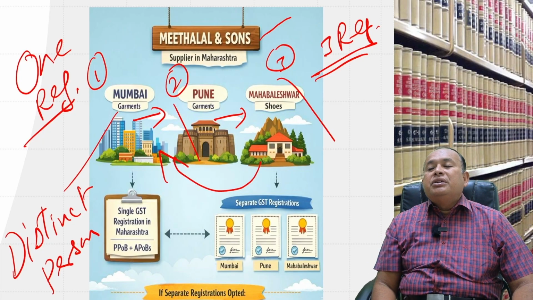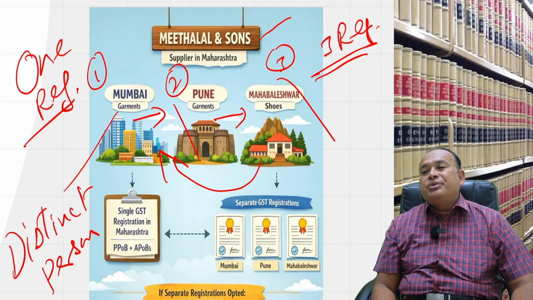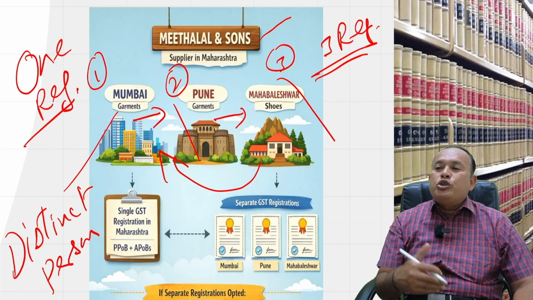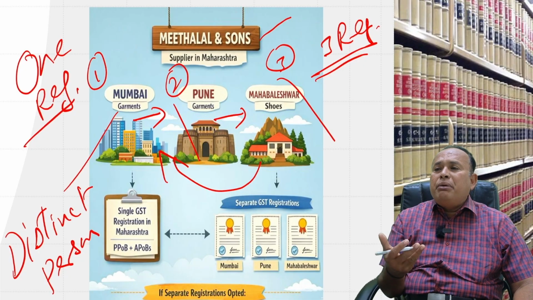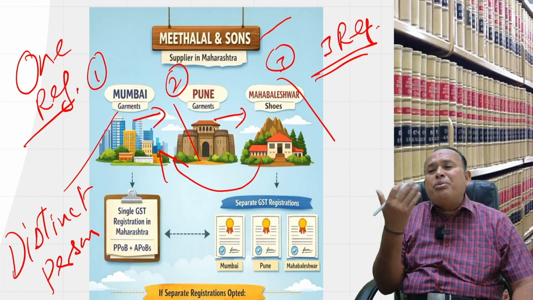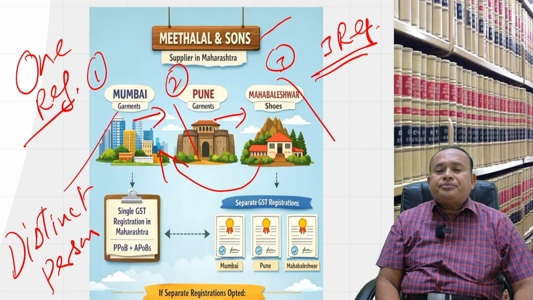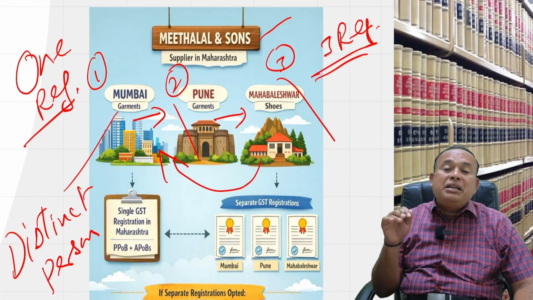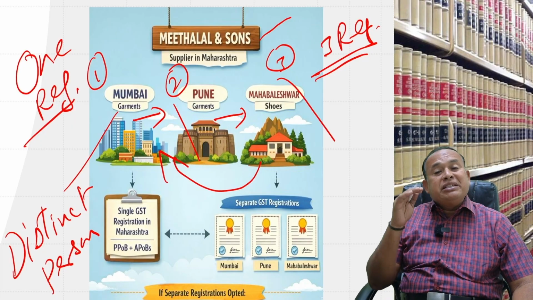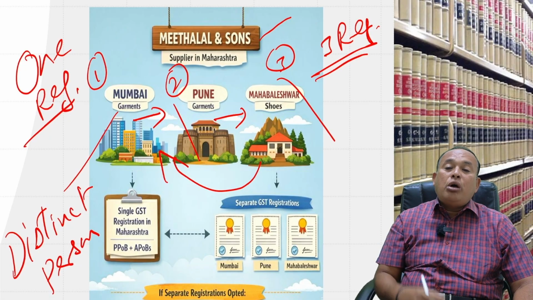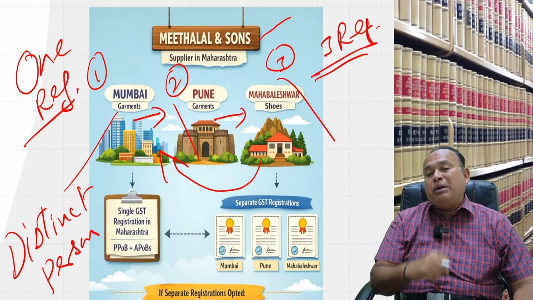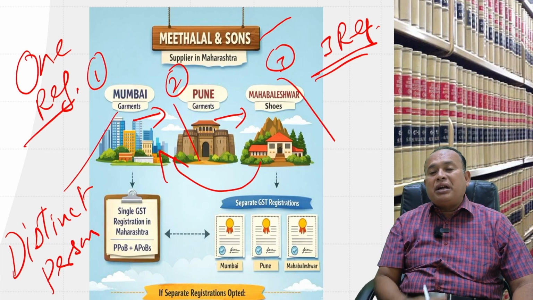We call them distinct persons. Mumbai to Pune, Pune to Mumbai, any supplies apply GST. Mahabaleshwar to Pune, Pune to Mahabaleshwar also apply GST. Otherwise, one registration is sufficient. Sometimes companies willingly want to have separate registrations within the state. The reason is to have segmental reporting, to identify individual unit performance, and to have separate books of accounts.